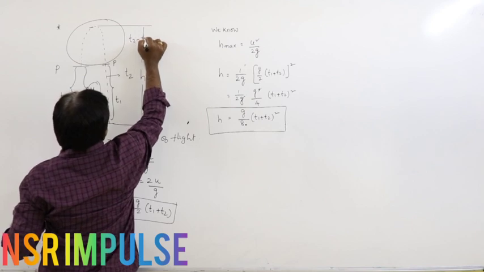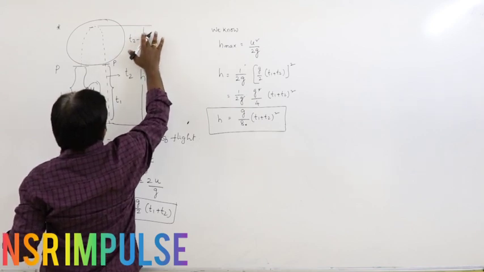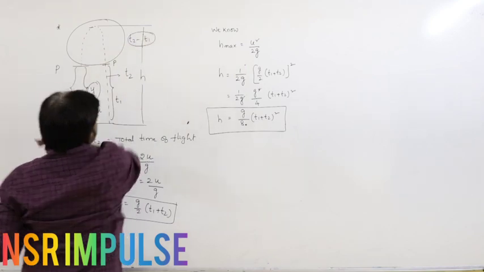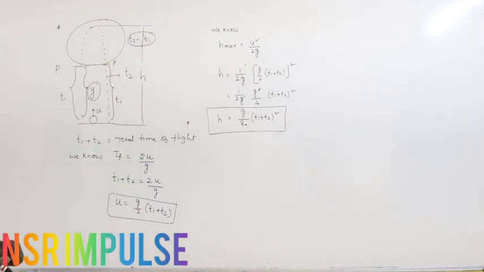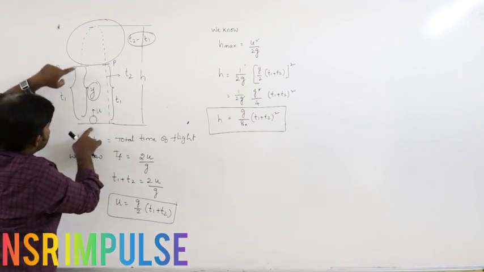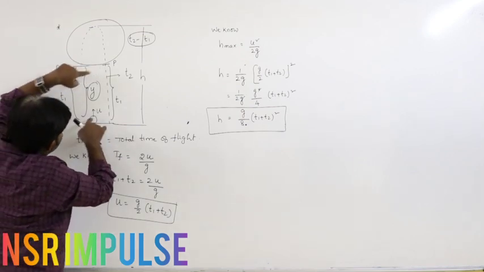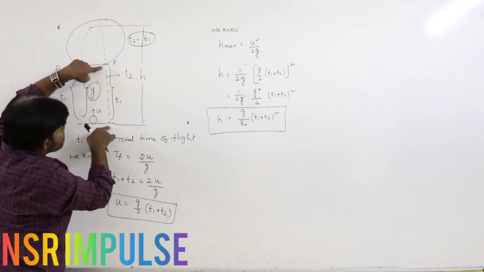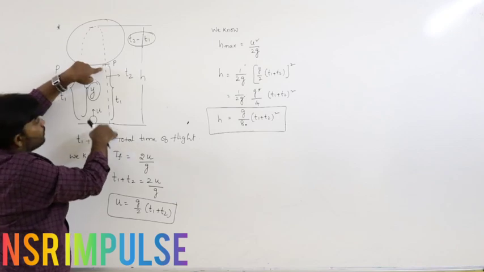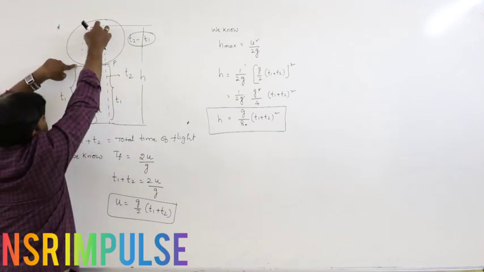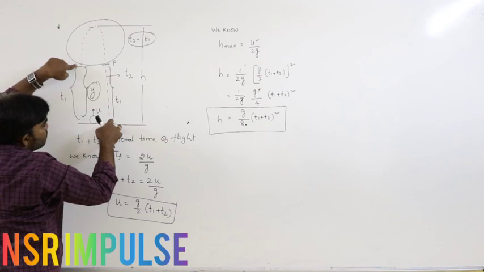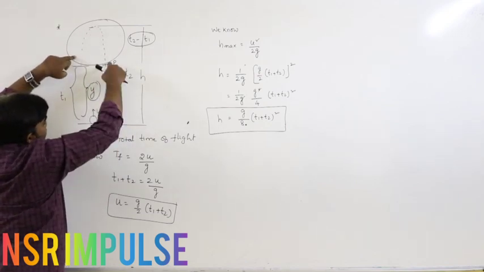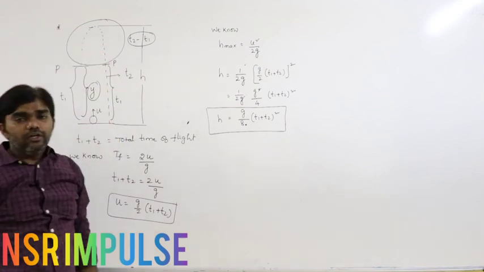t2 minus t1, right or wrong? That is t2 minus t1. From here to here it is t1. Again, because the time of ascent and time of descent are both the same, from here to here also it is t1. From this point to the maximum height and back, the total time is t2. So the remaining time is t2 minus t1.